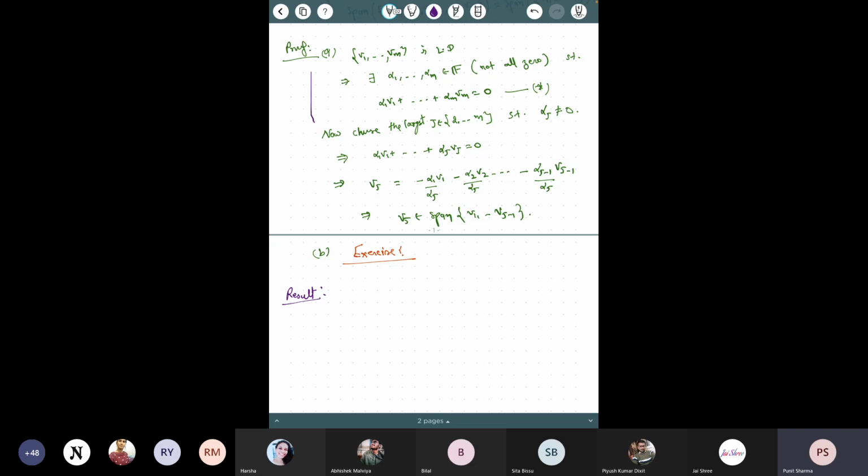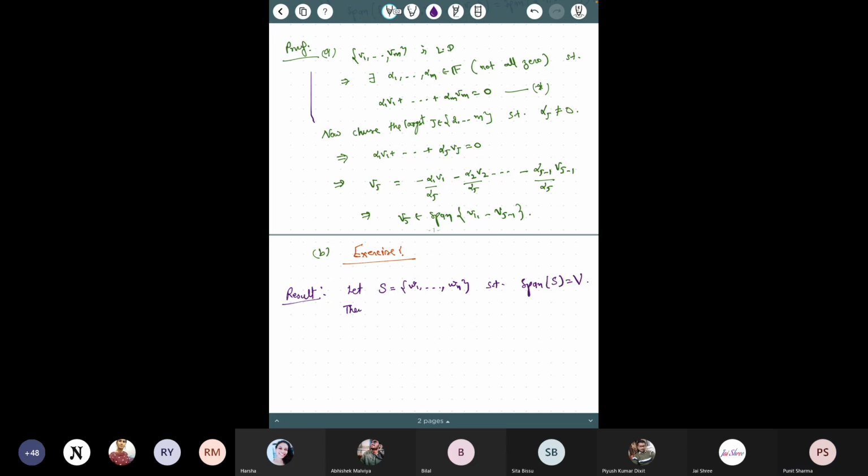What I'm saying in the next result is the following. Let's say we have a set S containing the vectors w1 to wn, such that span of S is equal to V. So if we have a vector space V and there is a finite spanning set, let us call the elements of this set w1 to wn.